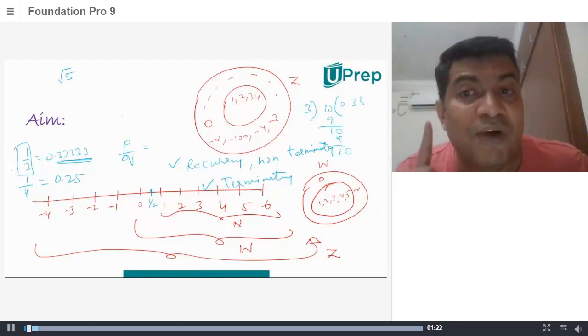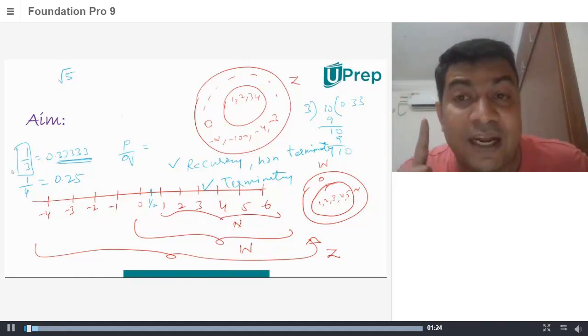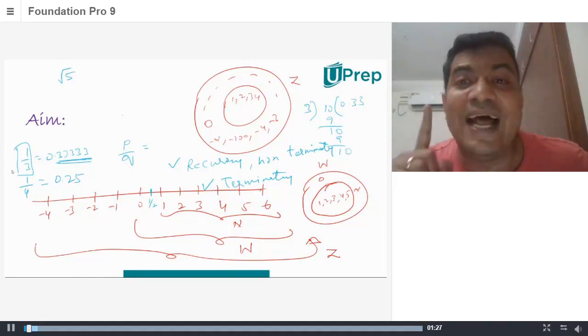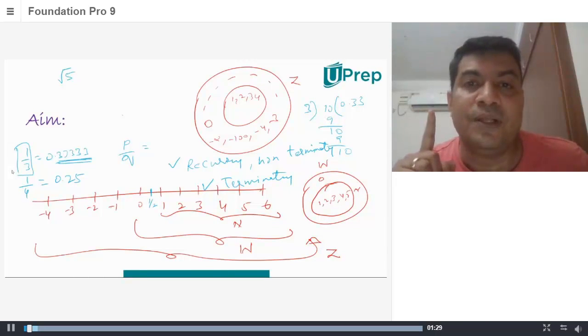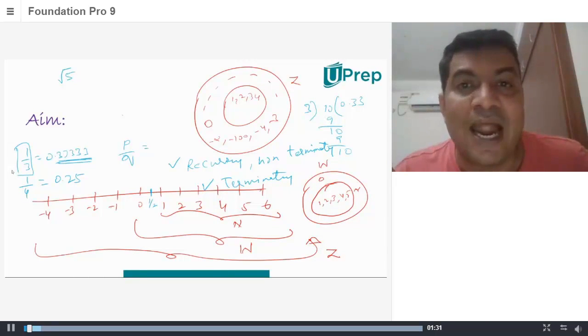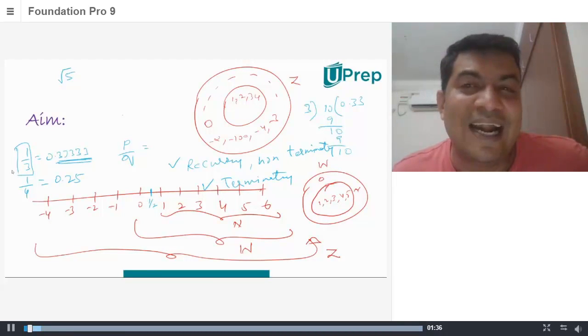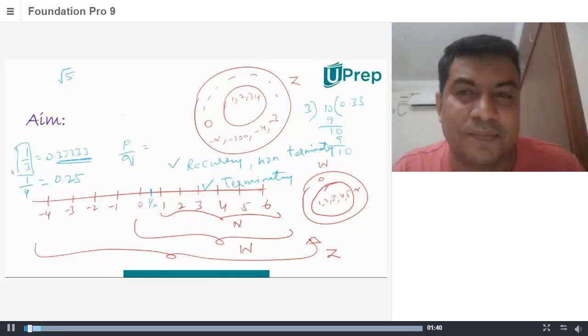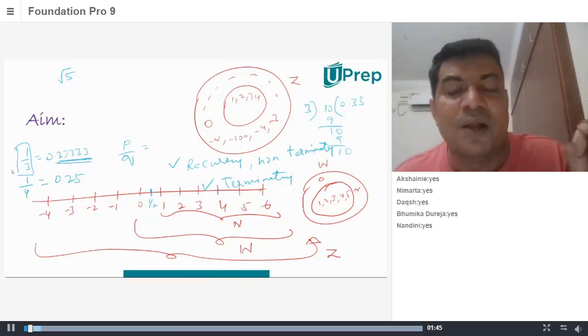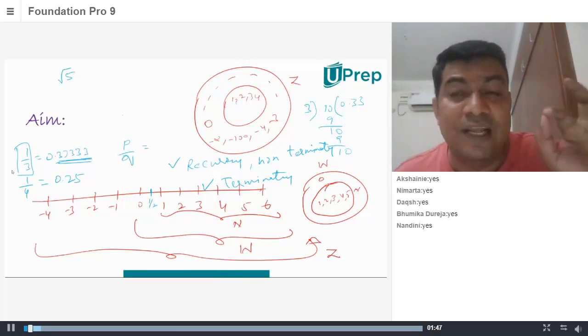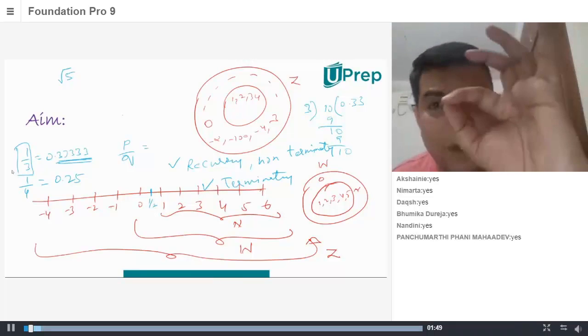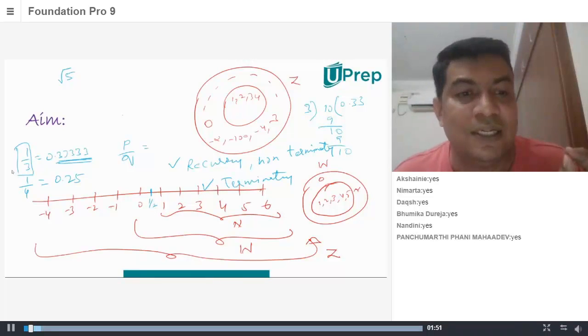The only reason for a number to be rational is it has to be in the form of P by Q. That's the only definition, where Q is not equal to 0 and P and Q are integers. Is that clear in everyone's head? If yes, mention yes in the chat box quickly. I repeat what I'm trying to say: a number is a rational number only if it is in the form of P by Q, where Q is not equal to 0 and P and Q are integers. That's the only definition.